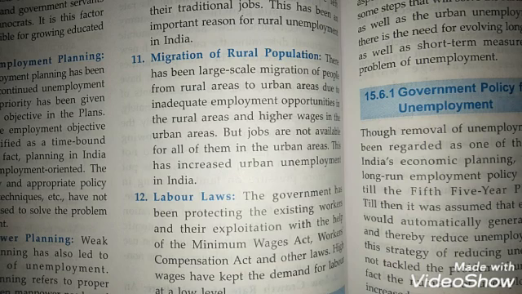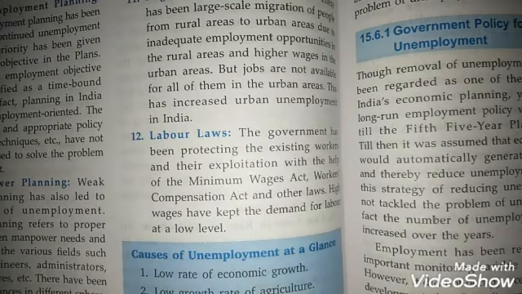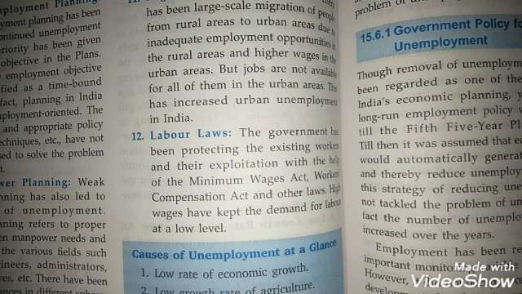11th point, we have migration of rural population. There is a large number of people who migrate from rural areas to urban areas in search of jobs. So in urban areas also that many jobs are not available, which has increased the problem of urban unemployment. And then our labor laws also lead to unemployment problems. The government has been protecting the existing workers and preventing their exploitation with the help of the Minimum Wages Act, Workers' Compensation Act and other laws. High wages have kept the demand for labor at a low level. So all these points lead to the problem of unemployment in our country.